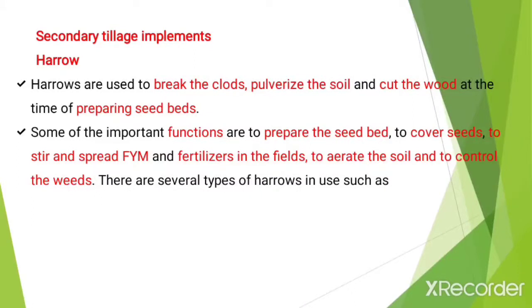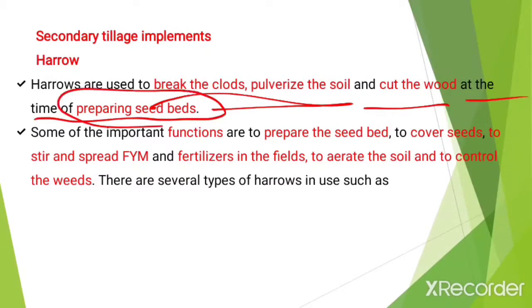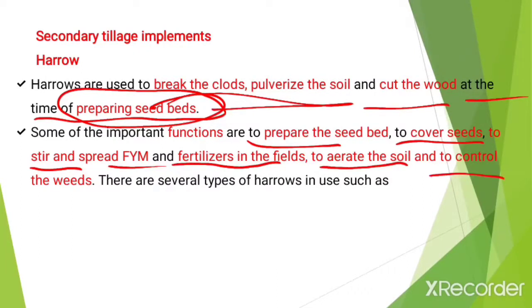Disc plow and MB plow are primary tillage implements. Now let's learn about secondary tillage implements. The first secondary tillage implement is the harrow. Harrows are used to break the clods, pulverize the soil and cut the weeds at the time of preparing the seed bed. Some of the important functions are to prepare the seed bed, to cover the seeds, to stir and spread the FYM, which means farm yard manure, then fertilizers in the field, to aerate the soil and to control the weeds.